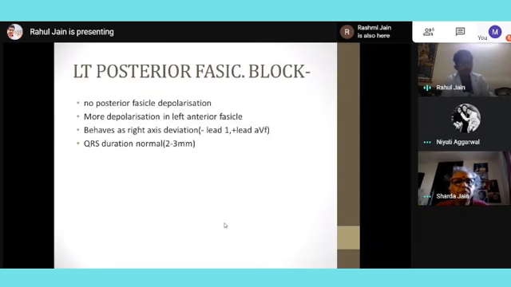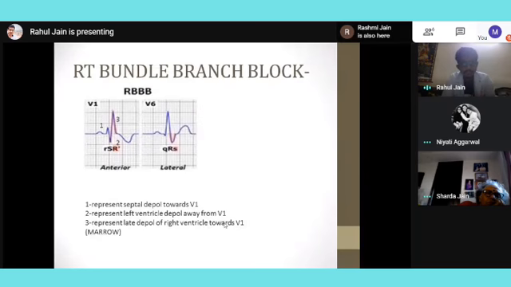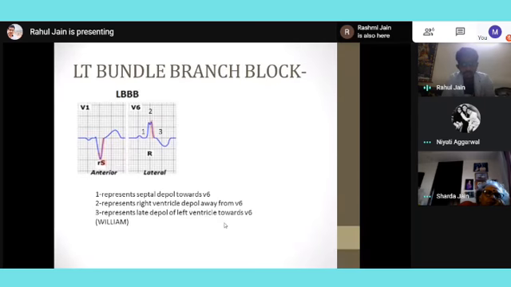Even though there is no right ventricular hypertrophy, it will behave as right axis deviation, and also there won't be any features of right ventricular hypertrophy. So that's how we conclude diagnosis in case of ECG. So first of all, right bundle branch block and left bundle branch block are clear.